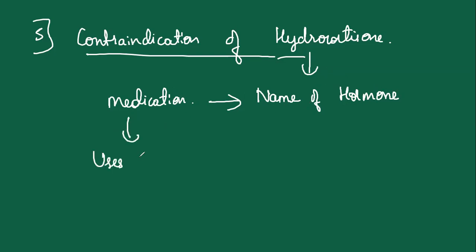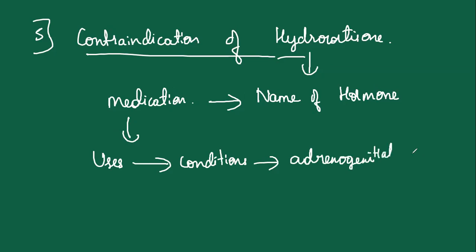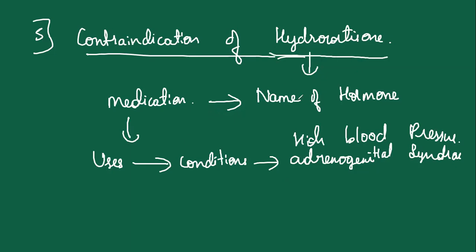Uses in the sense, we can include this usage for some conditions, that is the symptoms, such as adrenogenital syndrome, and high blood pressure. For this purpose we can use this. Hydrocortisone is the name of the hormone that is used as medication, in conditions such as high blood pressure.